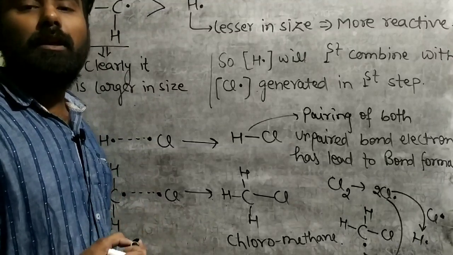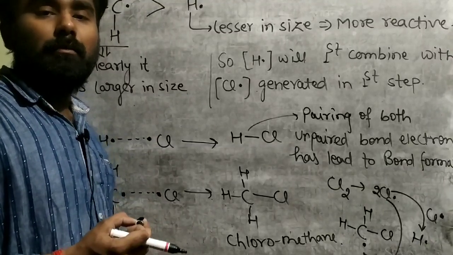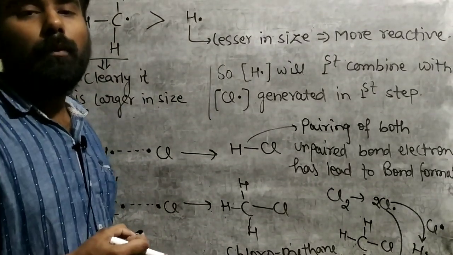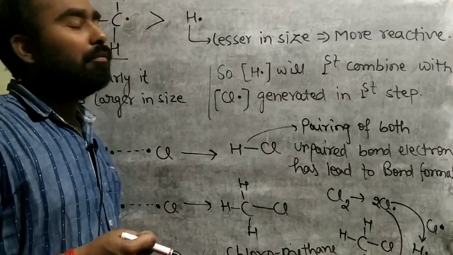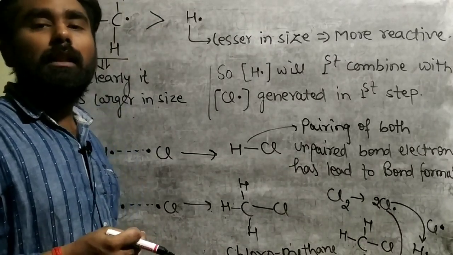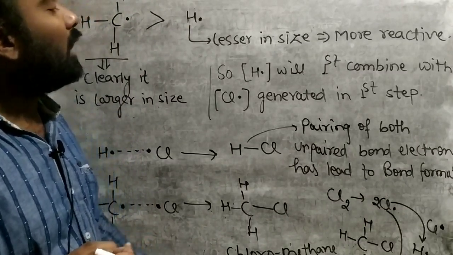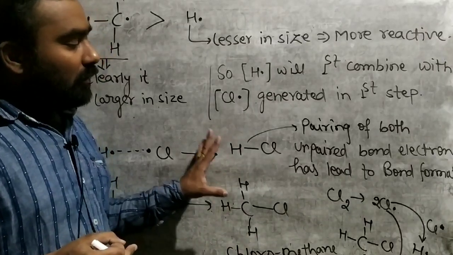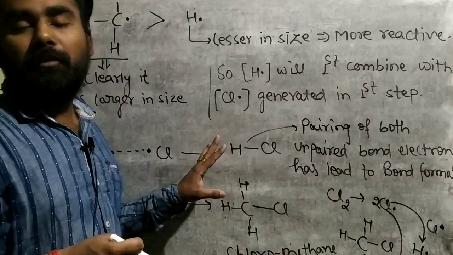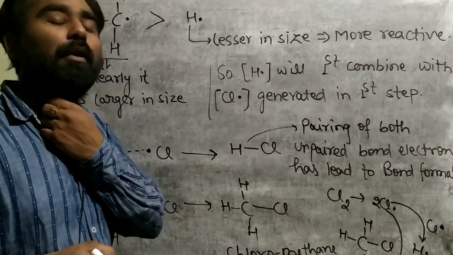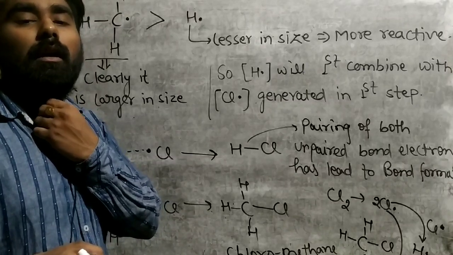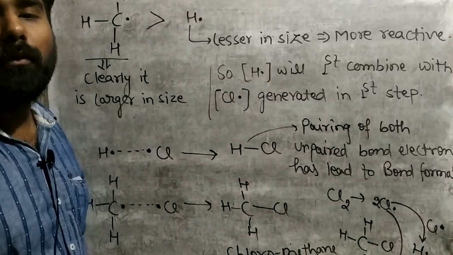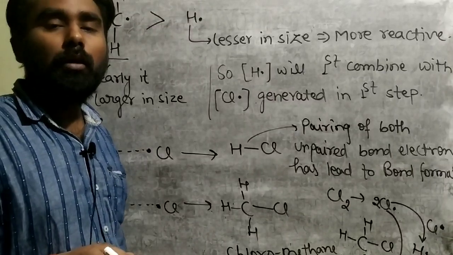In the next video I will cover a mechanism which is very important, using the anti-Markovnikov rule. In that reaction also the free radical mechanism is used, and we will be applying all these rules which we have discussed today. So learn these steps, work on these steps. The next very important reaction is hydrohalogenation of alkene in presence of peroxide, which uses the anti-Markovnikov rule. So we'll be explaining it tomorrow. Thank you.